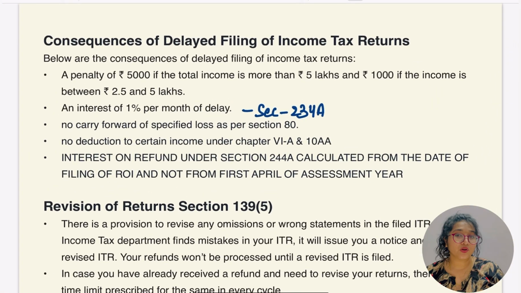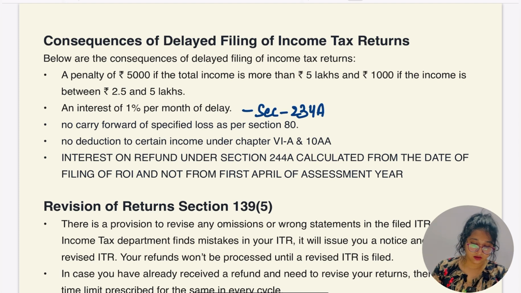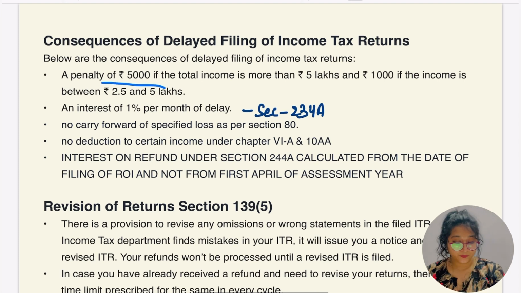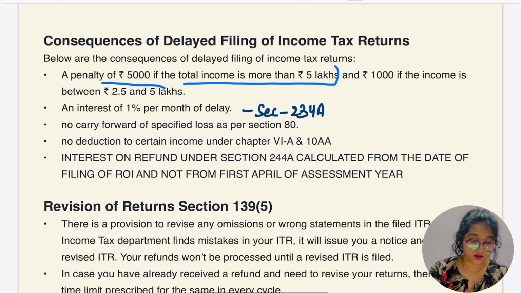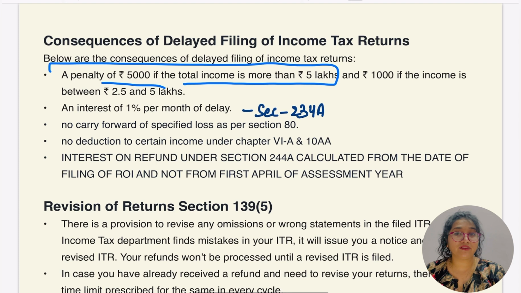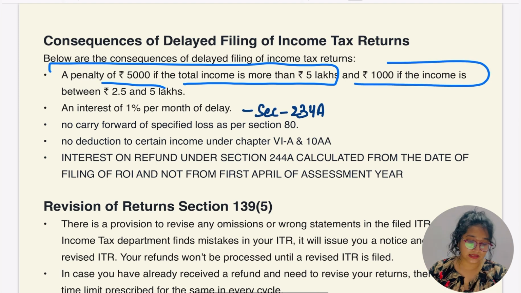There are some consequences of delay in filing the income tax return. Let's go for it. Okay, below are the consequences of delay in filing the income tax return. Penalty of rupees 5,000, as I said, if the total income is more than 5 lakh. And if it is between 2 lakh 50 thousand and 5 lakh, in that case 10,000 would be the penalty.